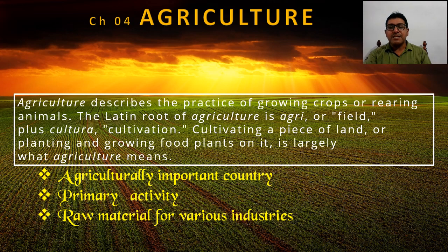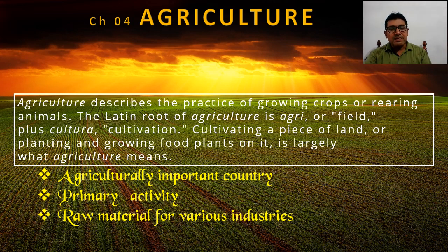In most of the developing and backward countries, agriculture is considered a primary activity because people depend on agriculture for their domestic requirements. As I have mentioned earlier, in India agriculture definitely provides employment to a large number of people. But that is not the only significance of agriculture. You are aware that many industries depend directly on agriculture.